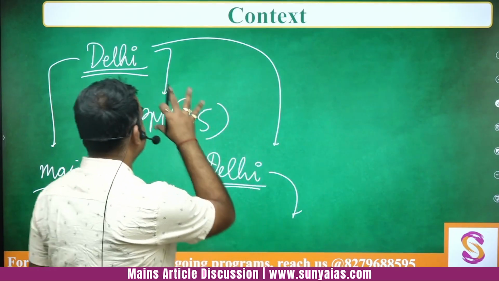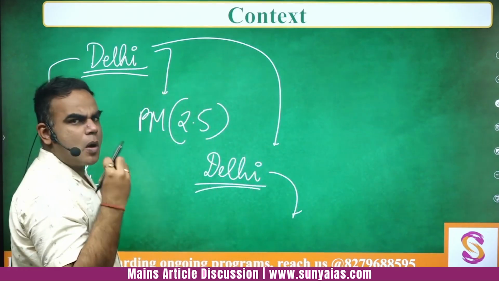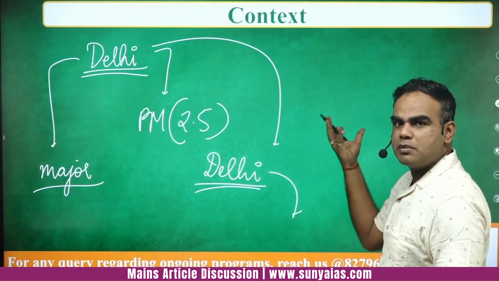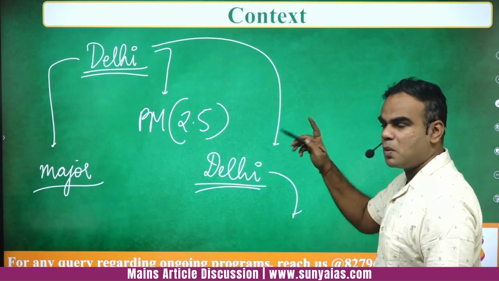This is as per a recent report. So the context is very clear: we have high concentrations of PM 2.5 and PM 10 in Delhi, number one.